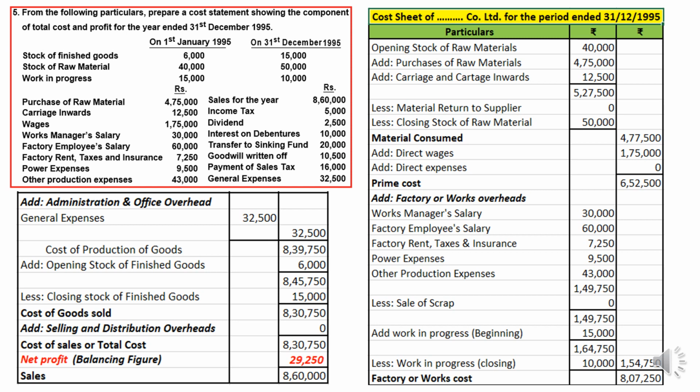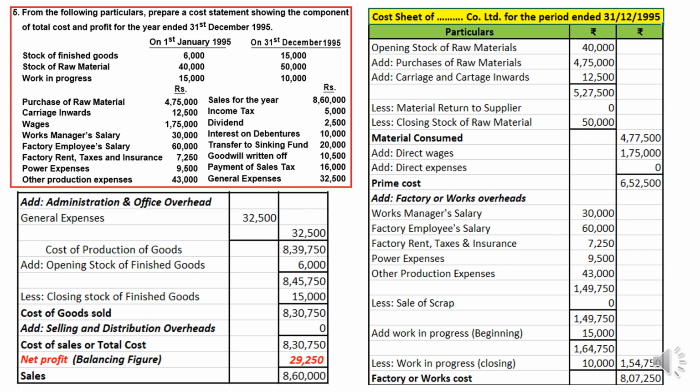So the same way we have to prepare, that is opening stock of raw material, add purchases plus carriage or cartage inward, summation, minus material return to supplier. Though the material return to supplier is not available, still I kept it in the format so that you can follow the format. Though the item is not there, you can write and put nil. Minus closing stock of raw material. The resultant figure is called raw material consumed.